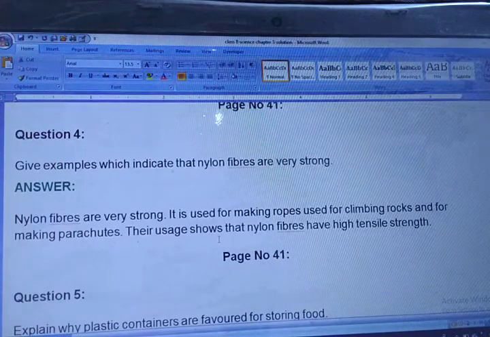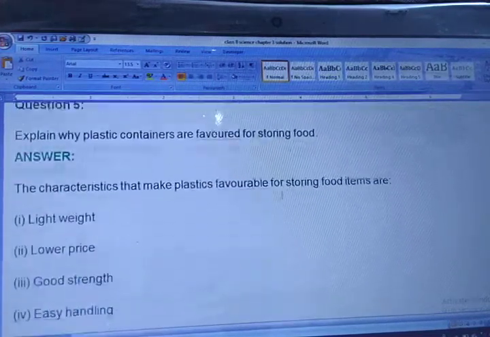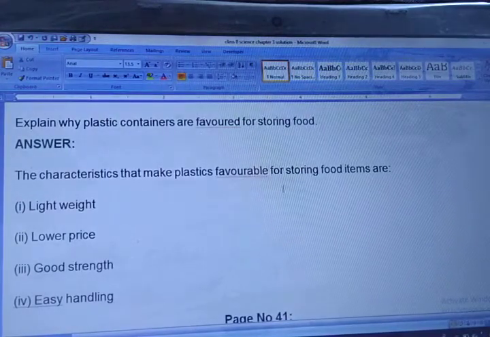Now we are moving towards question number 5. You can see what question number 5 is. Question number 5 is, explain why plastic containers are favored for storing food.